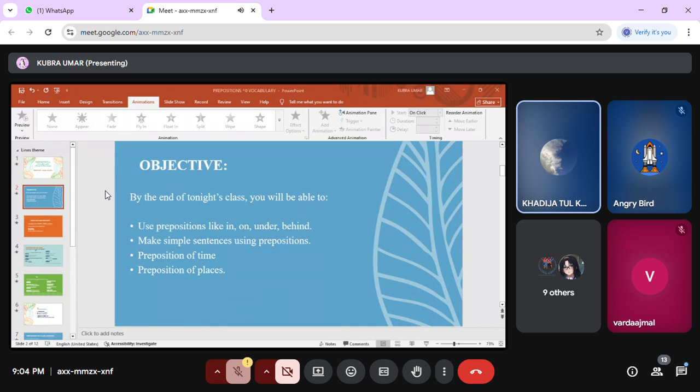So first, what is a preposition? A preposition tells us where or when something is. It shows position or direction. Examples: in, on, next to, between. Prepositions tell us where someone or something is.